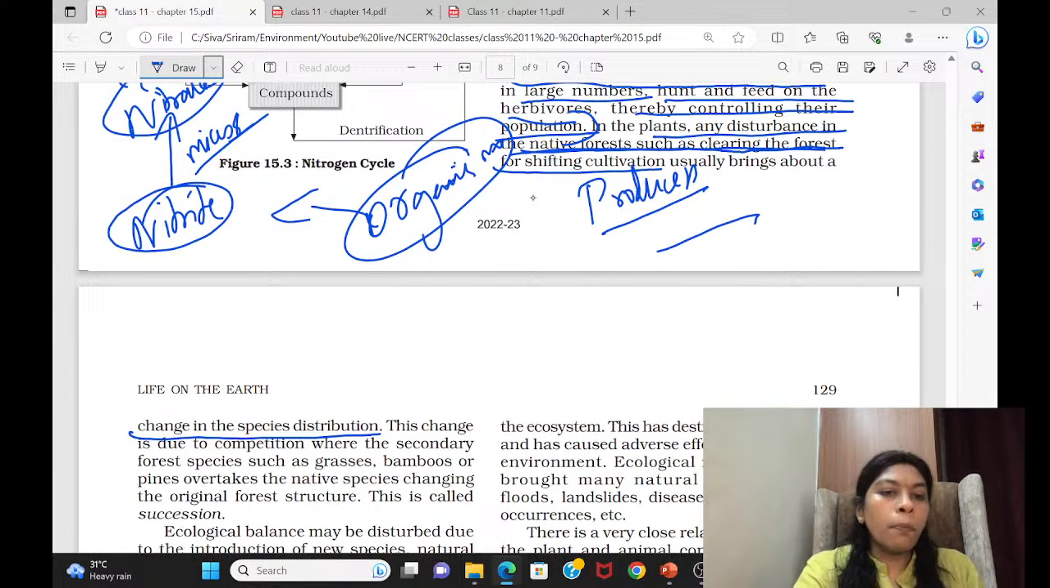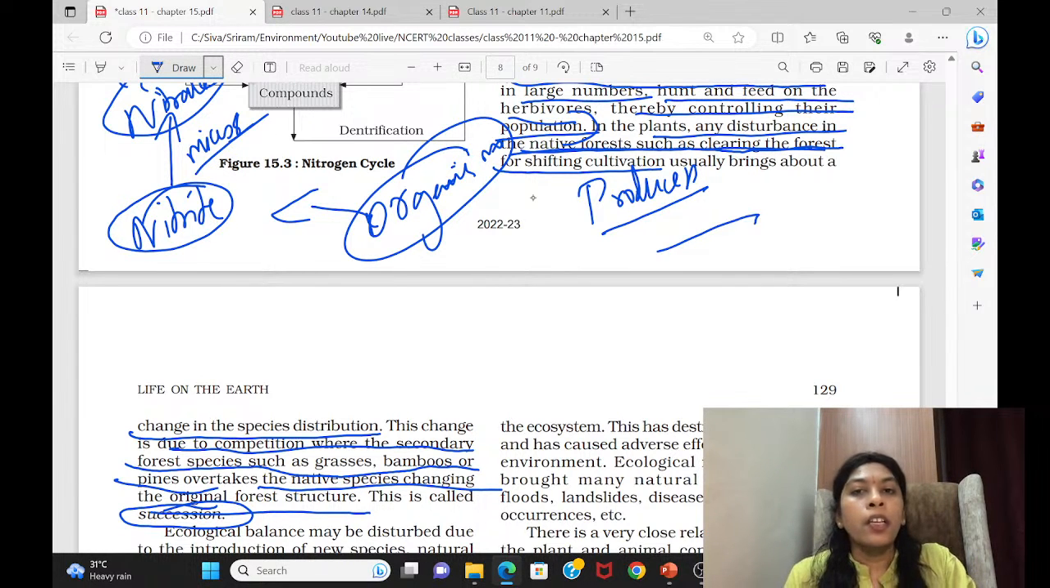This change is due to competition, where secondary forest species such as grasses, bamboos or pines overtake the native species, changing the original forest structure, and this we call succession. Simply, they have defined succession. We are learning about succession: autogenic, allogenic, primary succession, secondary succession. So they have said what succession is.